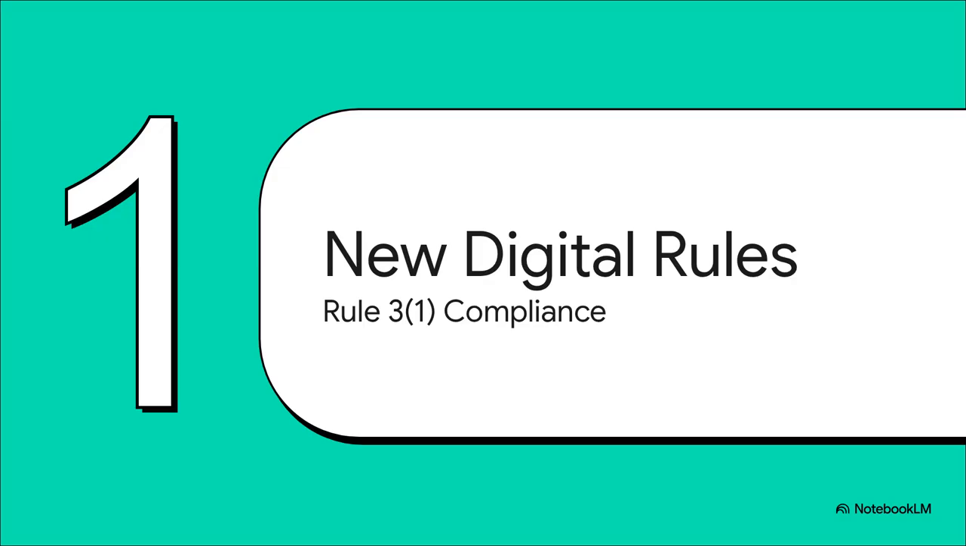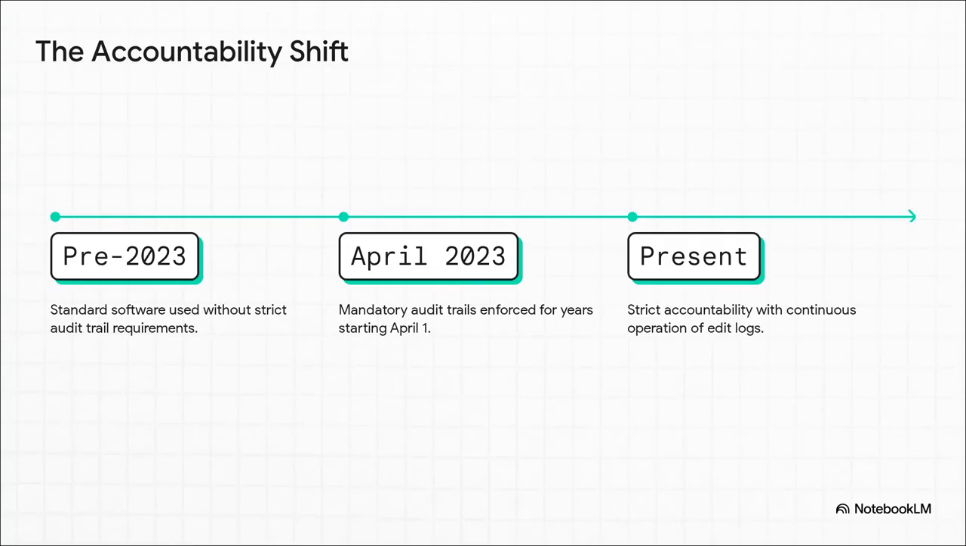The new digital rules. Let's look at this definitive line drawn in the sand for corporate accounting. So the absolute turning point here is April 1st, 2023. For any financial year kicking off on or after that exact date, the game completely changed. Before 2023, standard accounting software was totally fine. But from April 2023 onward, mandatory audit trails are actively enforced by law. We are officially in an era of strict, no-nonsense digital accountability.